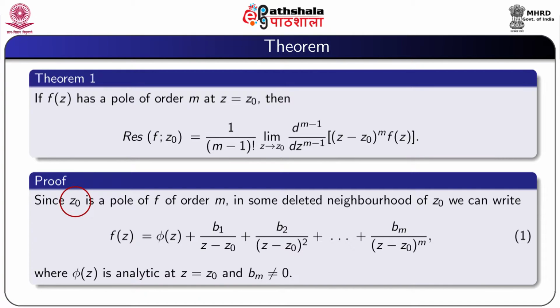Since z0 is a pole of f of order m, in some deleted neighborhood of z0 we can write f(z) equal to phi(z) plus b1 by (z minus z0) plus b2 by (z minus z0)^2 plus up to bm by (z minus z0)^m, where phi(z) is analytic at z equal to z0 and bm is not 0.